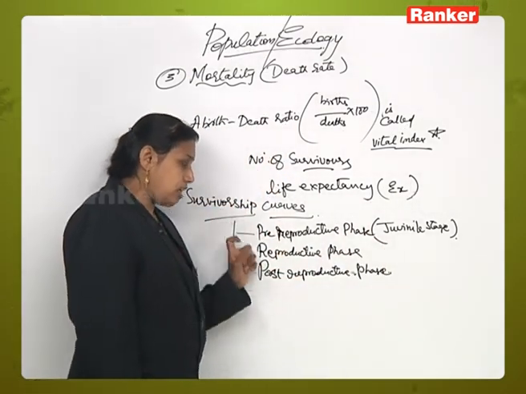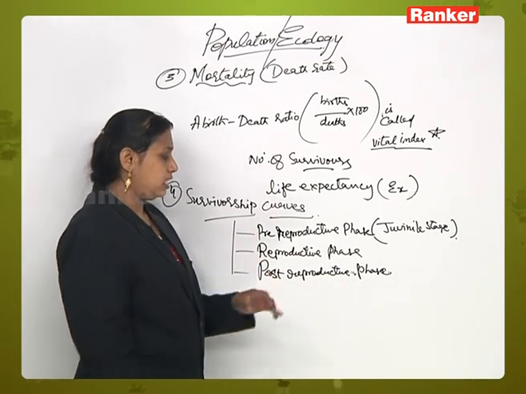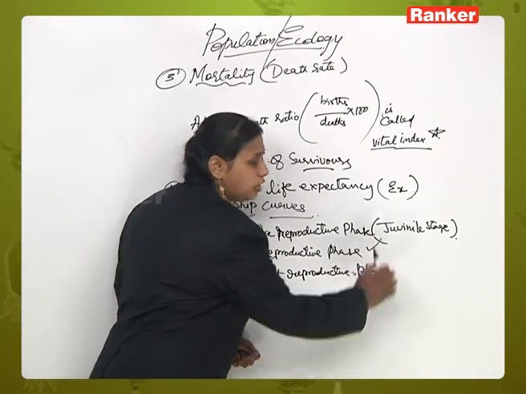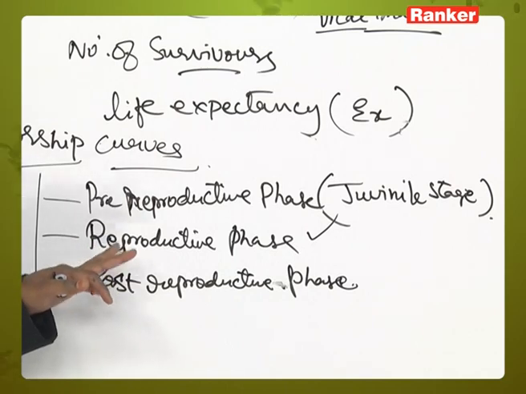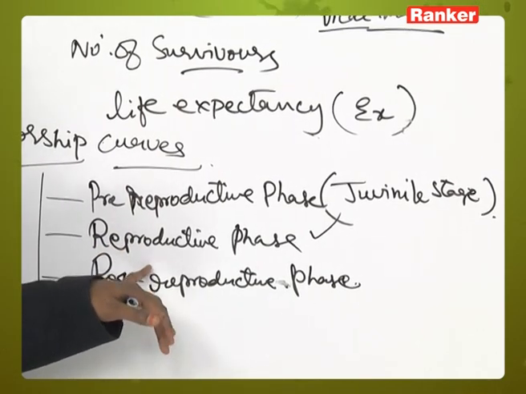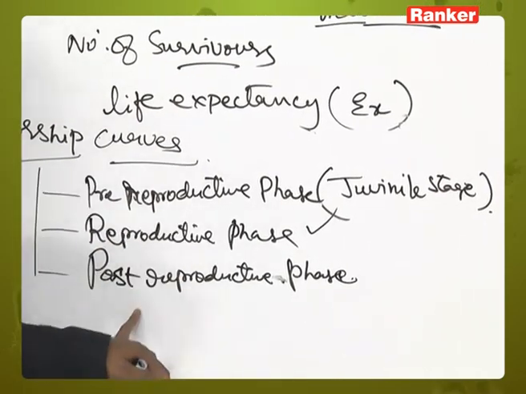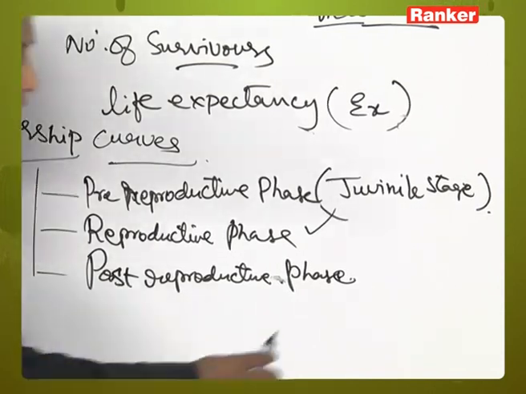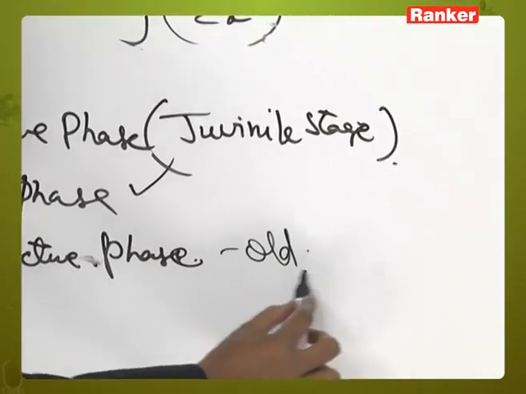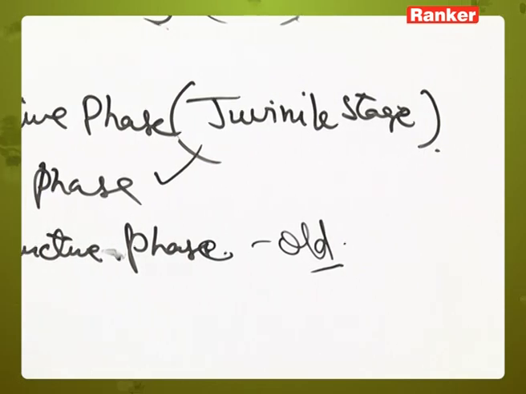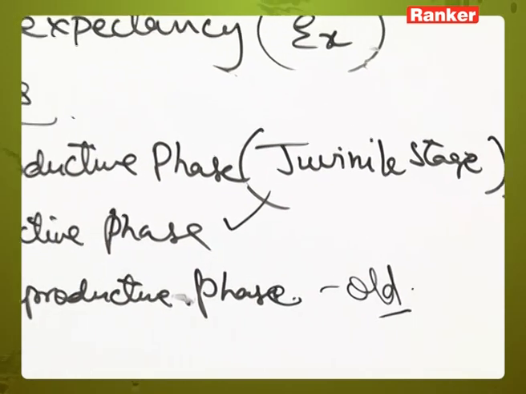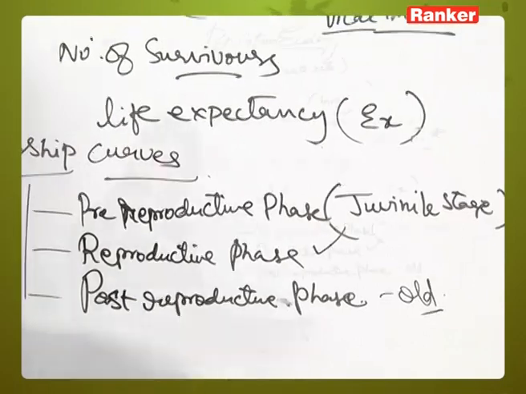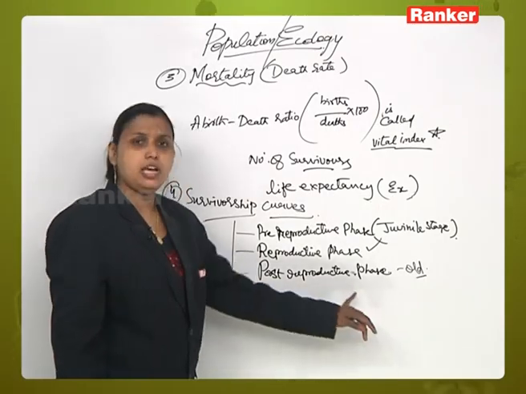The percentage of survivors in a population is highest in the reproductive phase, the adult age. In the post-reproductive phase, the old age phase, survival is low and mortality is high, because of the aging process.